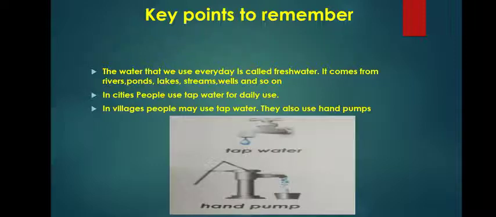In cities, people use tap water for daily use. In cities, we can't find wells much, and you can't see rivers, ponds, and lakes because of high population. Far away from the city, we can see rivers, lakes, and many things. From there, we get water through the tap.